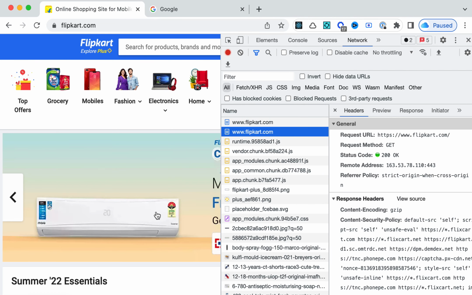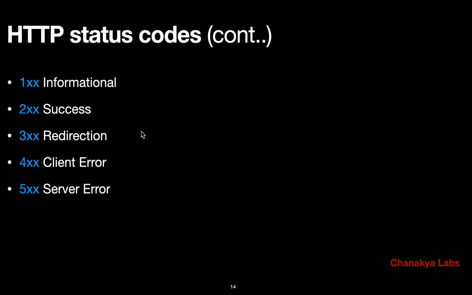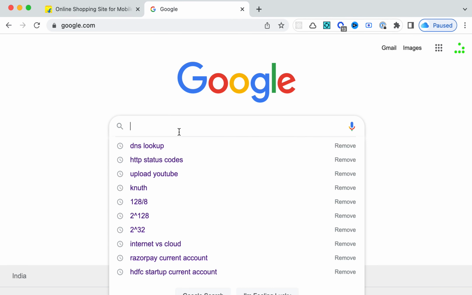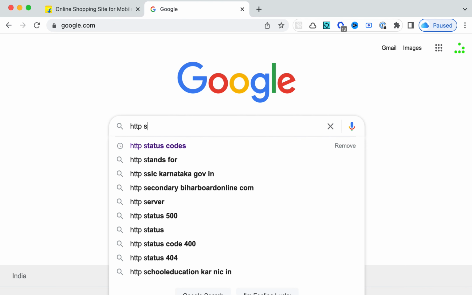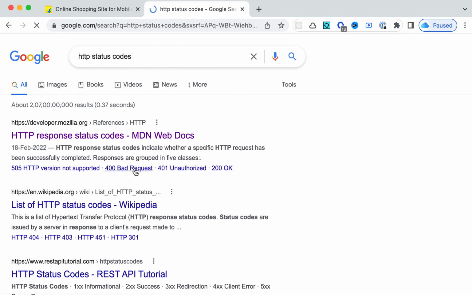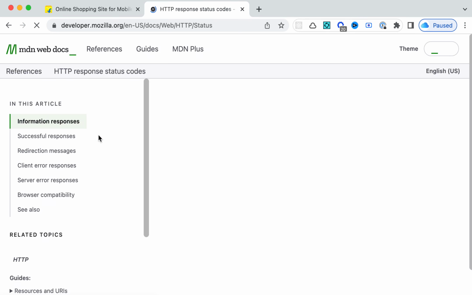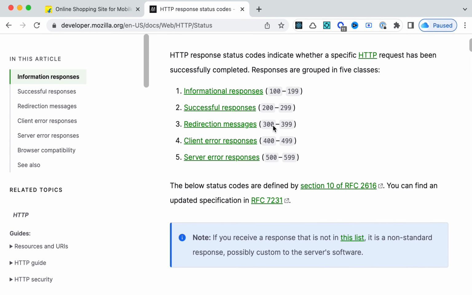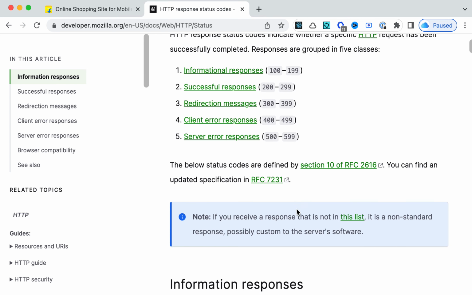and what the different methods or verbs of HTTP are. If you want to know much more detail, you can always Google. For example, I can type the HTTP status codes, and I can find some Mozilla documentation which will have detailed information. See, whatever we just mentioned, that type of collection of message intents.